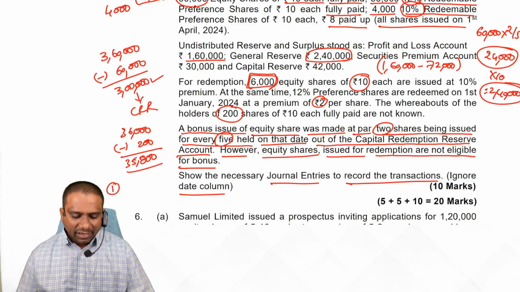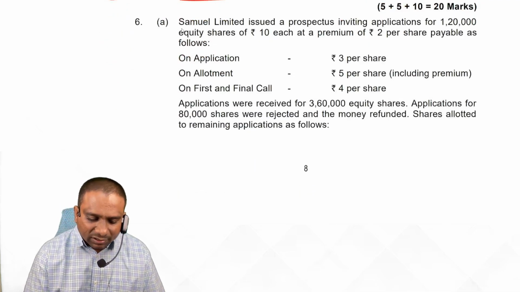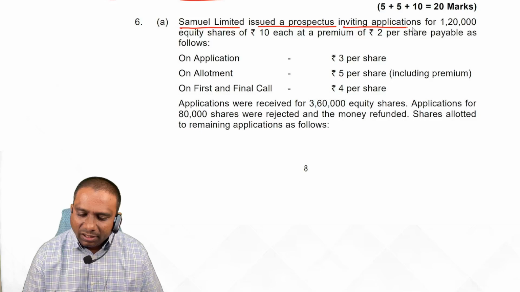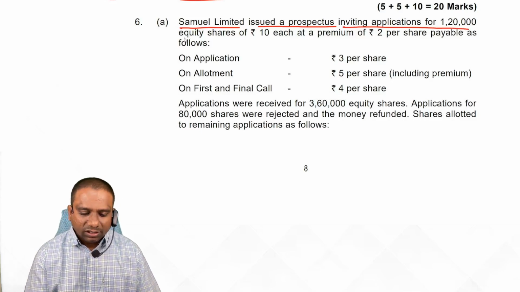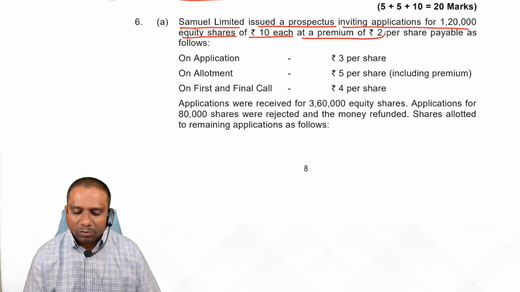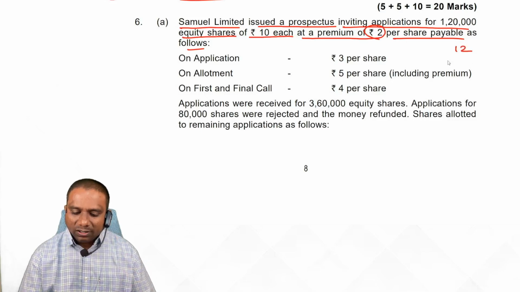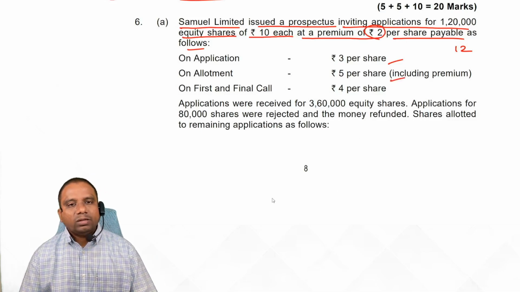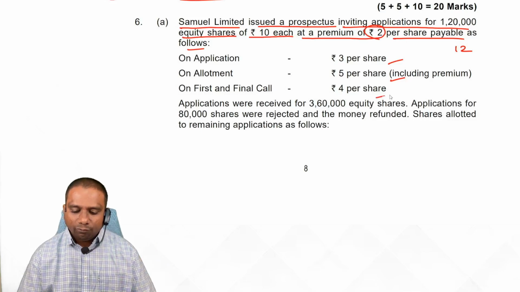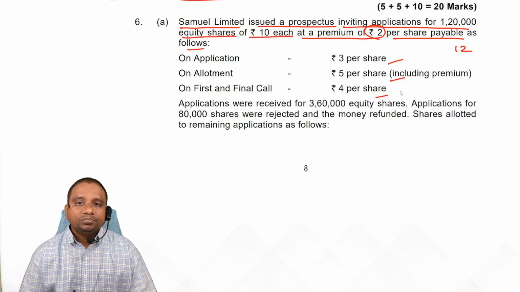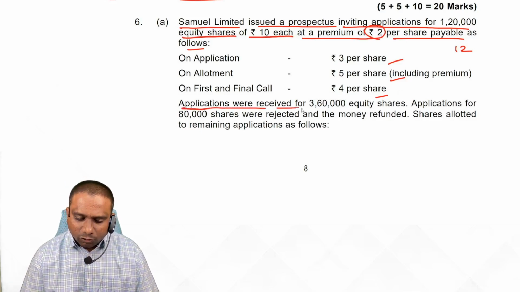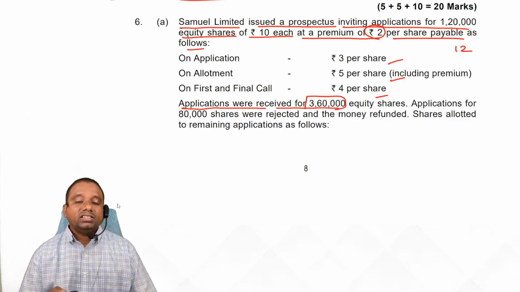Now come to 6A. Samuel Limited issued a prospectus inviting applications for 1,20,000 equity shares of rupees 10 each at a premium of 2 per share, payable as follows. Total amount receivable 12 rupees. How are we receiving this? 3 rupees per share on application, 5 rupees per share on allotment, which includes premium, and 4 rupees on final call. How many installments are we receiving the amount in? In 3 installments. Applications were received for 3,60,000 shares.